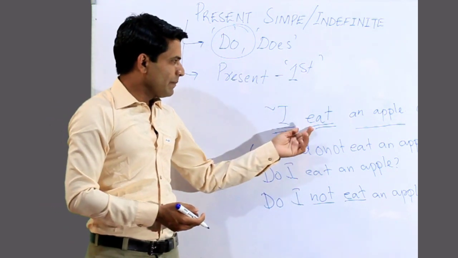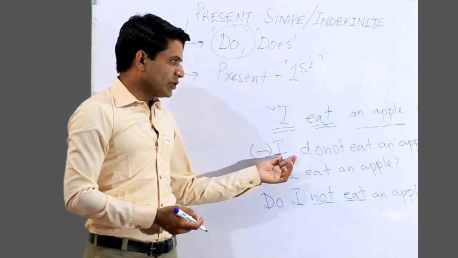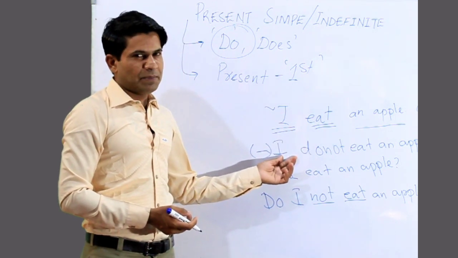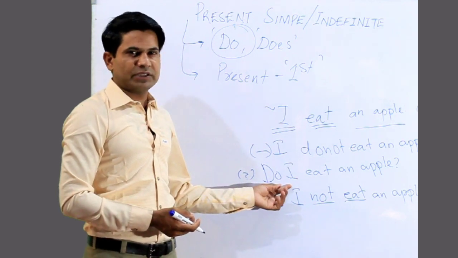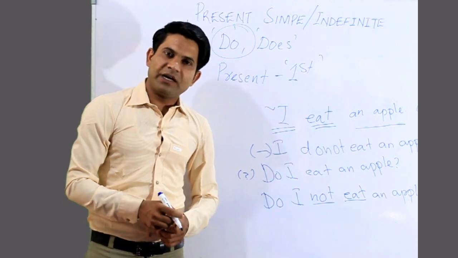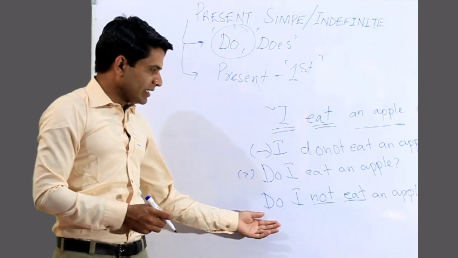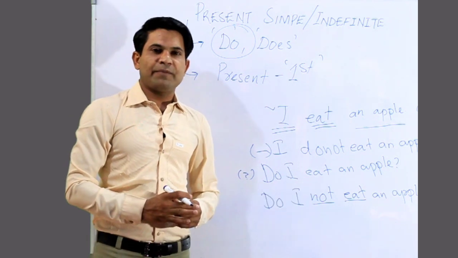So this becomes: I eat an apple, मैं सेब खाता हूँ. I do not eat an apple, मैं सेब नहीं खाता. Do I eat an apple? As it is interrogative, that becomes क्या मैं सेब खाता हूँ. And interrogative negative, do I not eat an apple? क्या मैं सेब नहीं खाता.